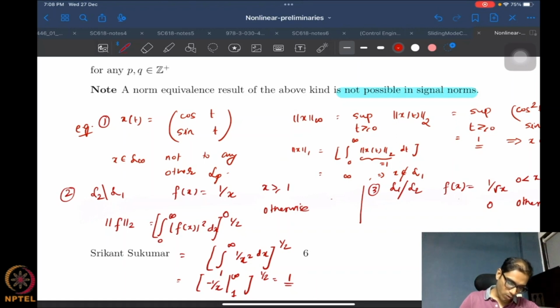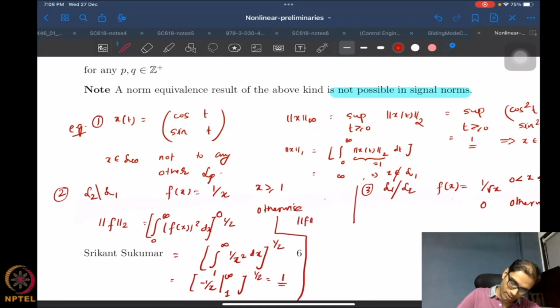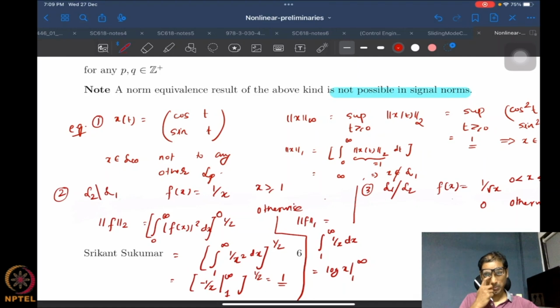Right? What about the 1 norm? This is a problem, right? So the only difference is that this will become the integral from 1 to infinity of 1 by x dx. Alright, and this is a problem. Why? Because this is going to be log x from 1 to infinity, right? And this is infinite. Okay, so therefore this is not, right? So f is not in L1.